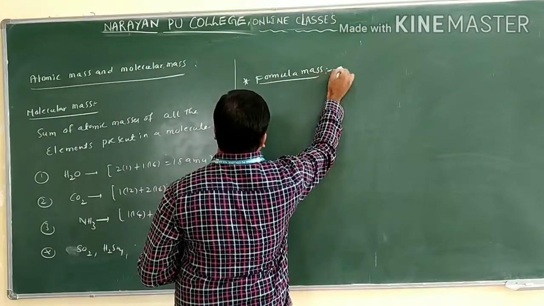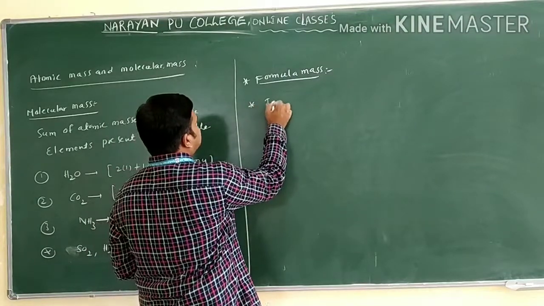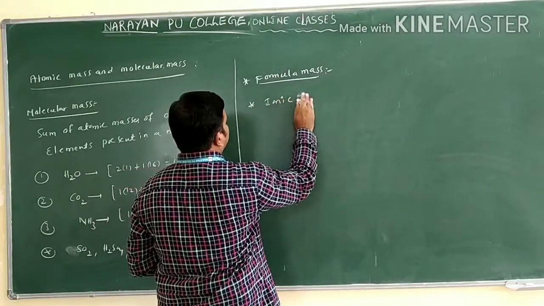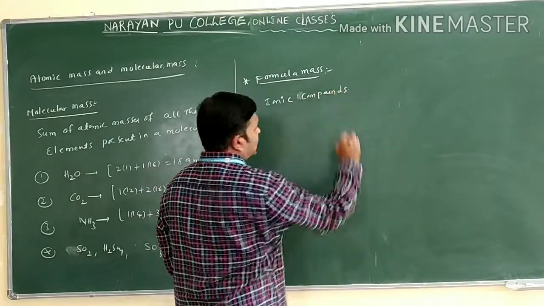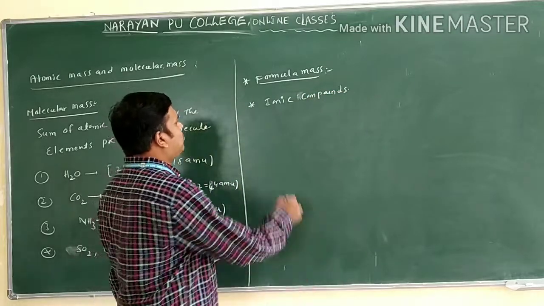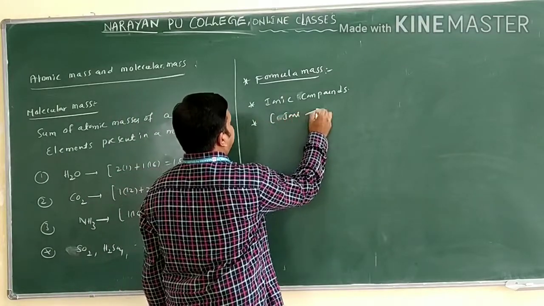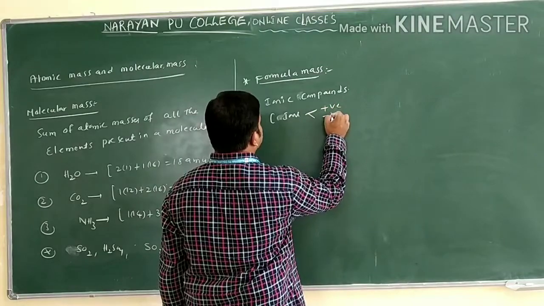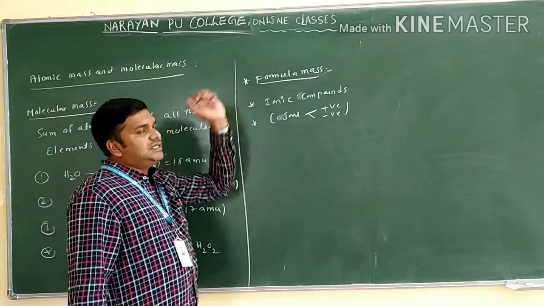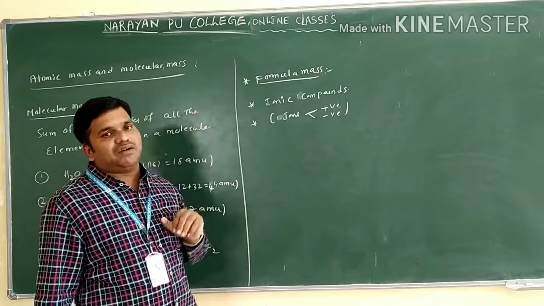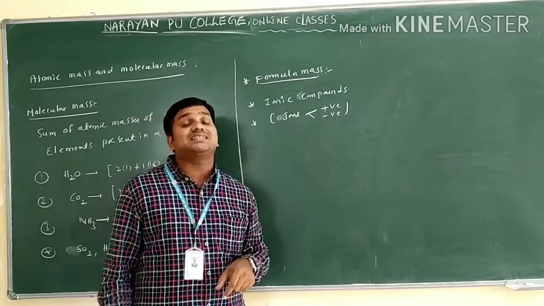Generally this formula mass is used for which type of compound? Ionic compounds. Ionic compounds contain ions only. The ions may be positively charged ions or negatively charged ions. So generally this is not an exact weight of the molecule. The ratio of the ions is present in a crystal structure only.